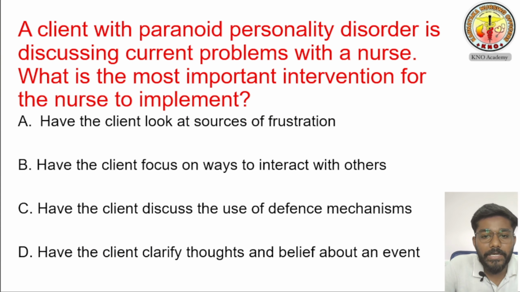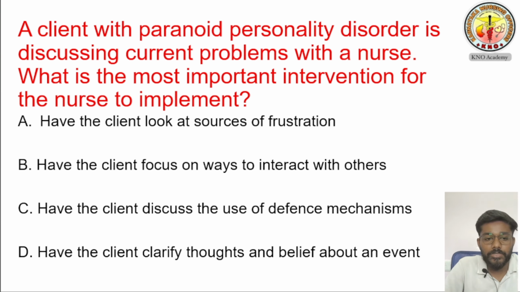A client with a paranoid personality disorder is discussing current problems with a nurse and what is the most important intervention for the nurse to implement. In this question, the questioner is asking, a person with a paranoid personality disorder is sharing his current problems with a nurse, and what is the important nursing intervention that the nurse should implement on this current problem, whatever the situation the patient is explaining.